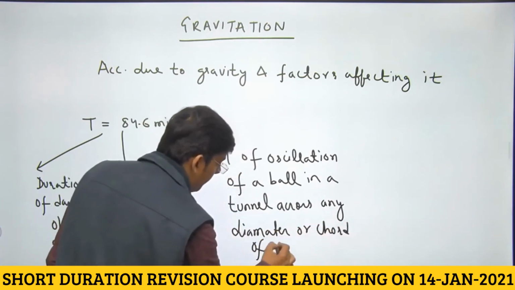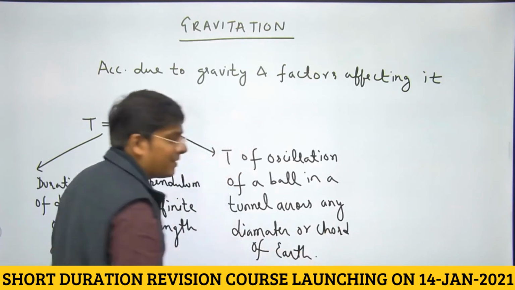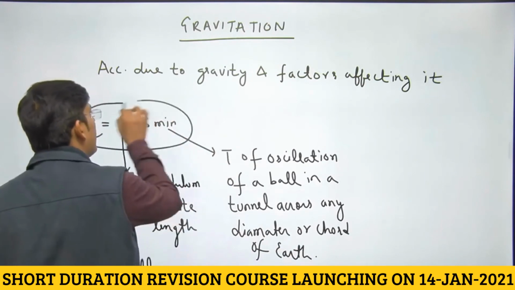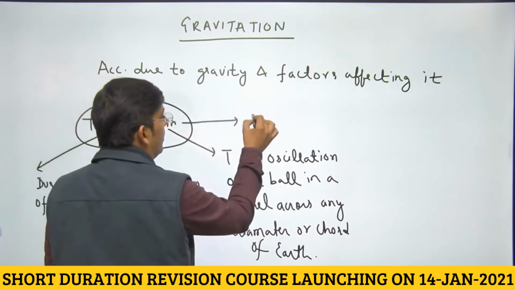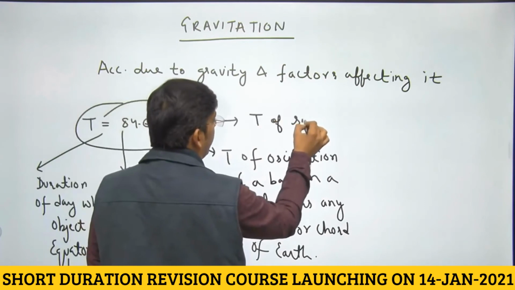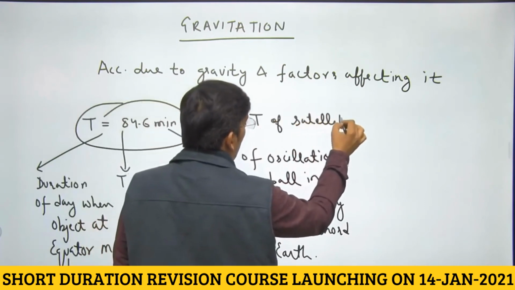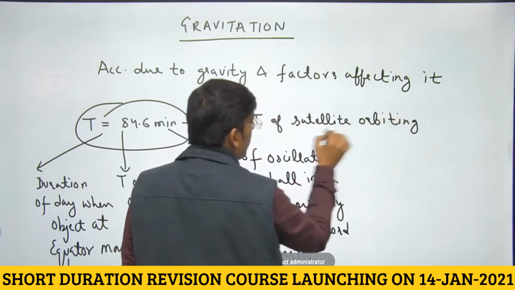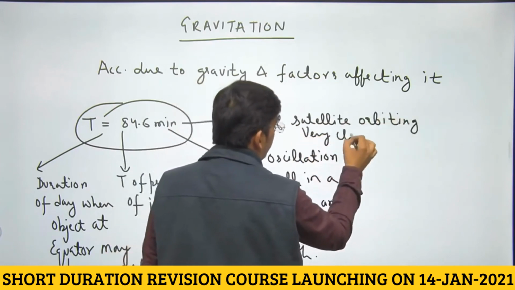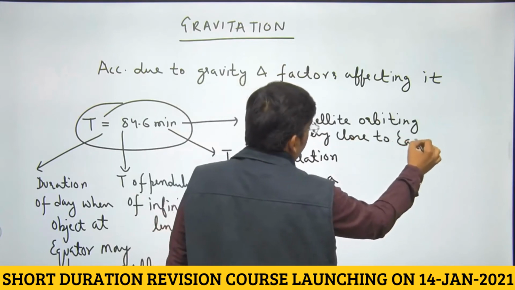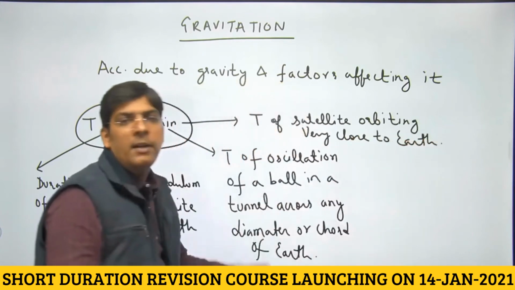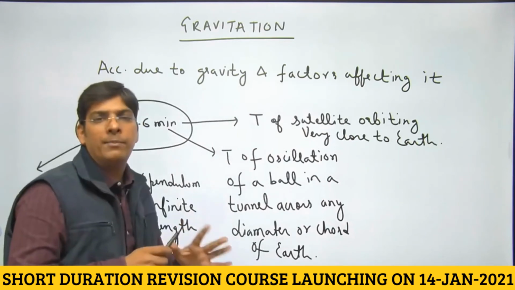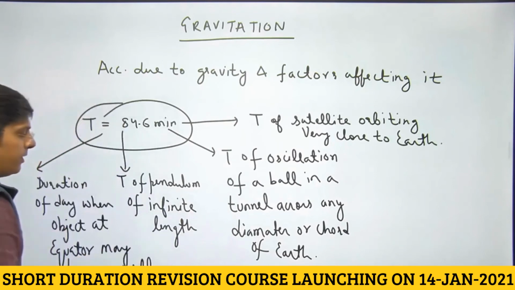And lastly, it is also the time period of a satellite that is orbiting very close to earth. So we will come across 84.6 minutes 4 times in physics. It is also the time period of a satellite orbiting very close to earth, dear students. This 84.6 minutes is actually very important. You will come across this value 4 times in physics, right? Kindly note down, dear students.